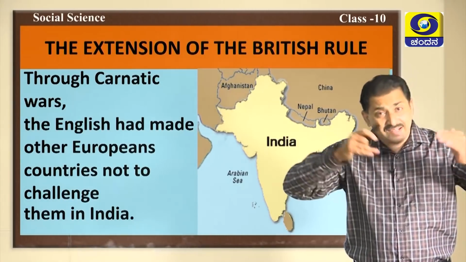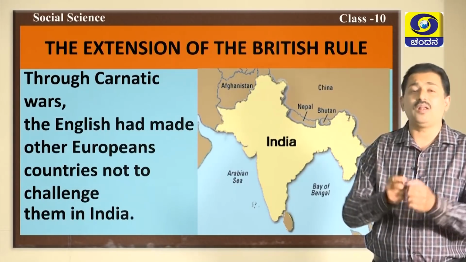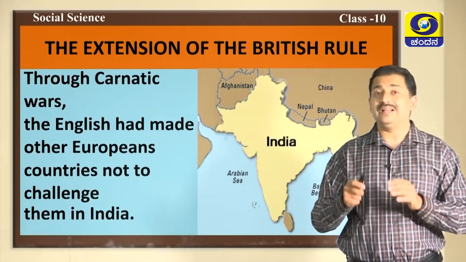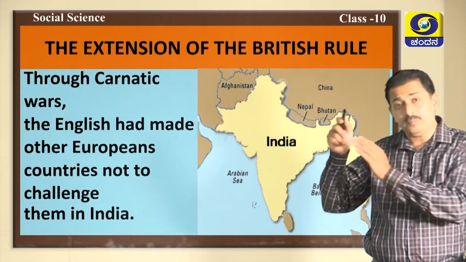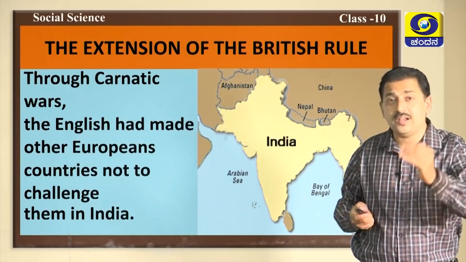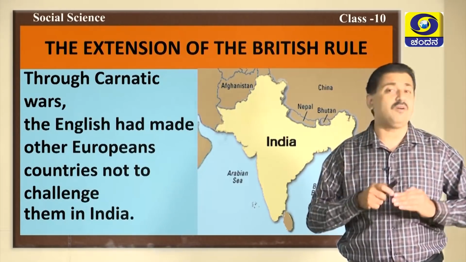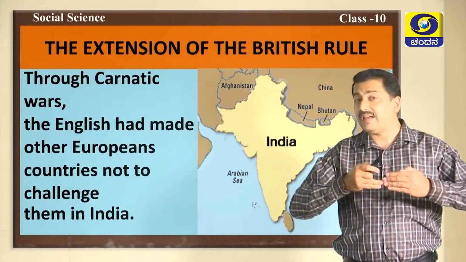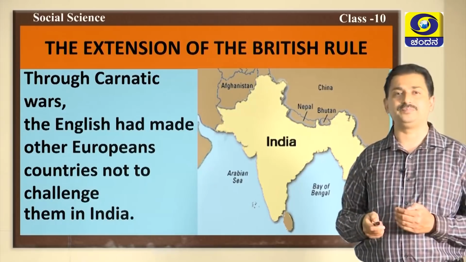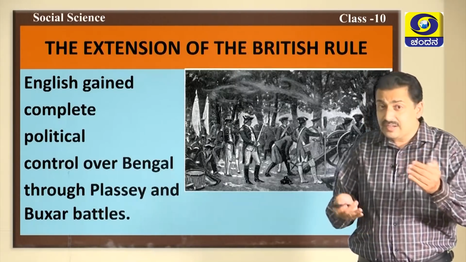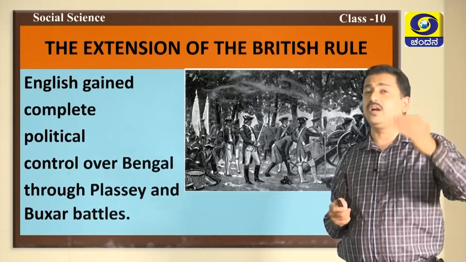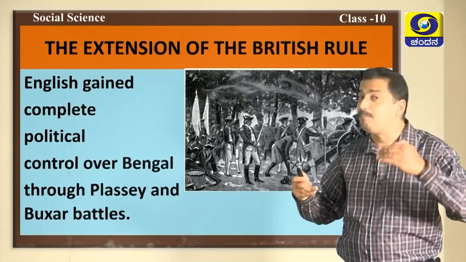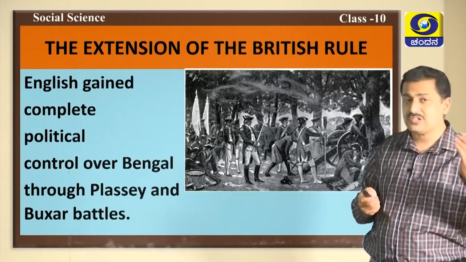So, the entire India came under the control of the British. That is why I told you, through the Carnatic wars, they made other European traders not challenge them in India. The British did not have any competitors to trade in India and also for their expansionism here. The English gained complete political control over Bengal through the battles of Plassey and Buxar that you have studied in the first lesson.